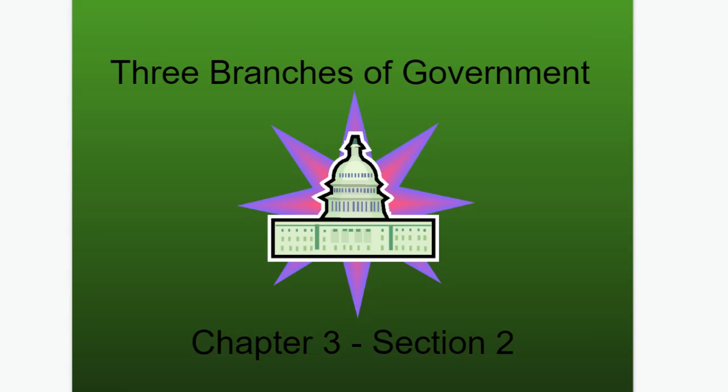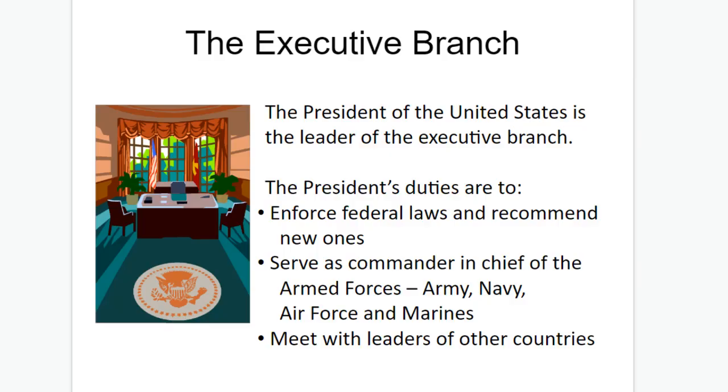All right, today we are in Chapter 3, Section 2. We're going to continue to discuss the different parts of the organization of the government. Specifically, in this section, we're going to talk about the three branches of government, which are Articles 1, 2, and 3 of the United States Constitution.